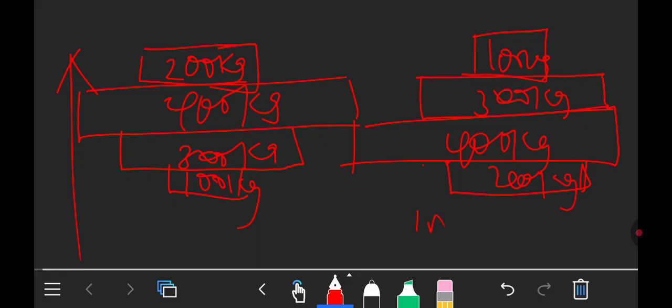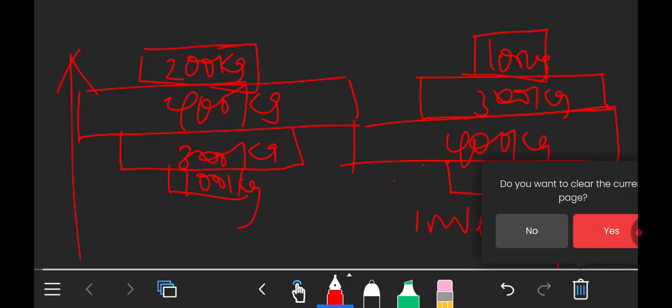So this is inverted. So a pyramid of biomass can also be what? Inverted.